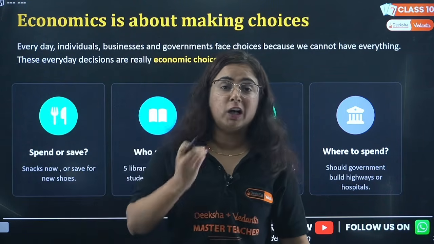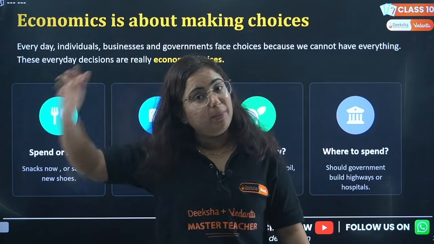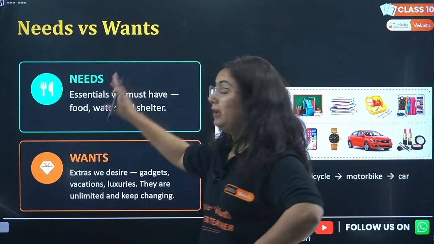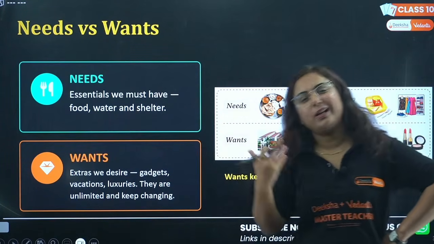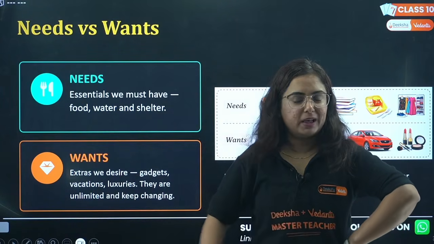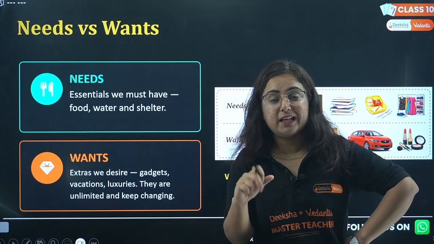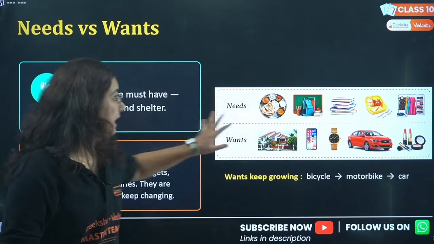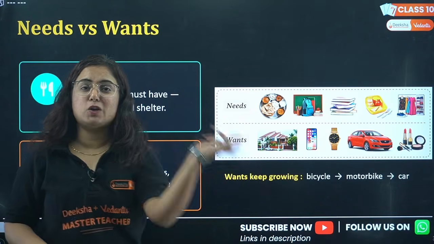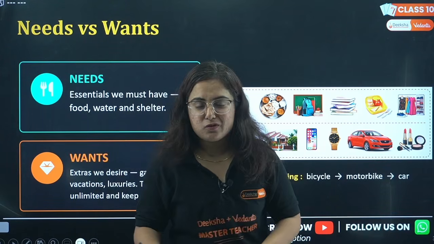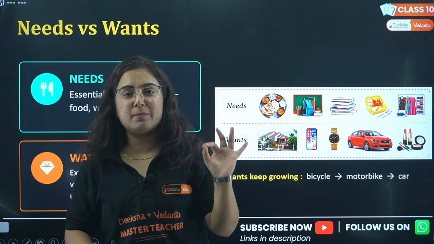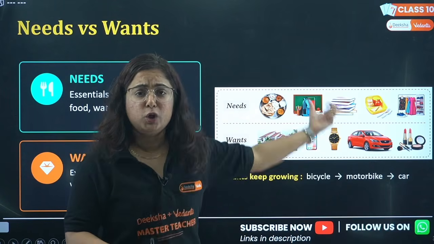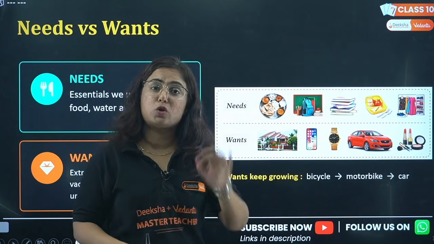But here it's not about just any choices. It will only become true on the basis of our economic choices, because there is a huge difference between needs and wants. Why do you want everything? I want everything. But is it possible that I can buy that? No. So beta, there are certain things in the life of an individual which become a need. There was a popular slogan in Hindi, roti kapda aur makan, but right now do you think that only roti kapda makan, meaning food, clothing, shelter, is the necessity?